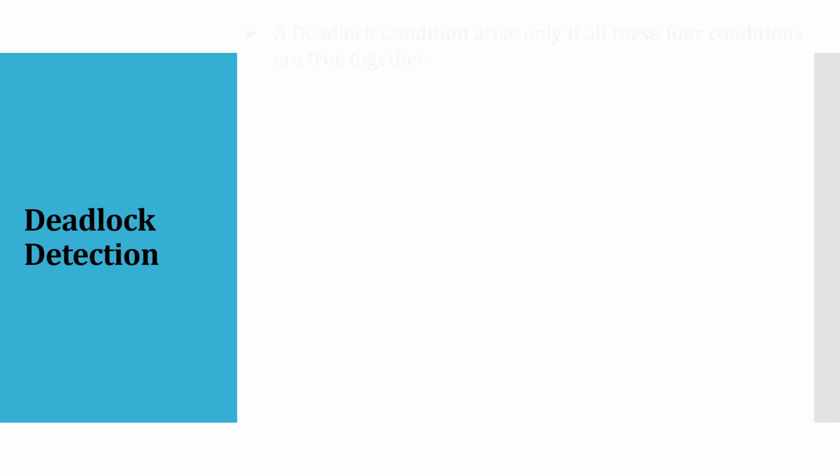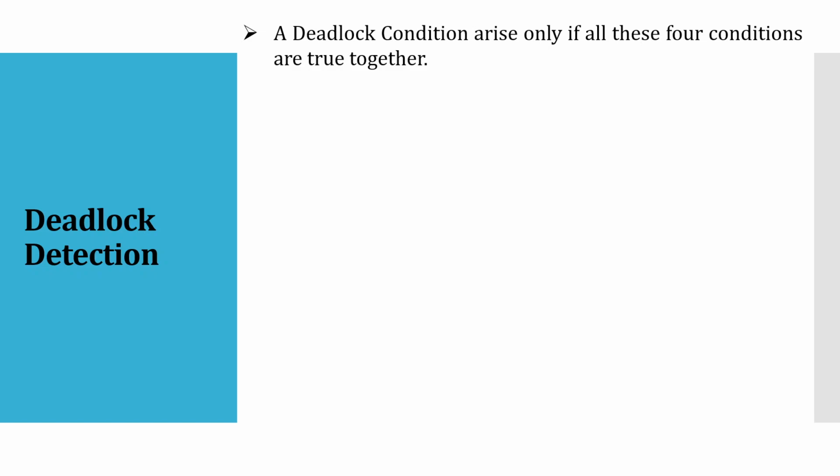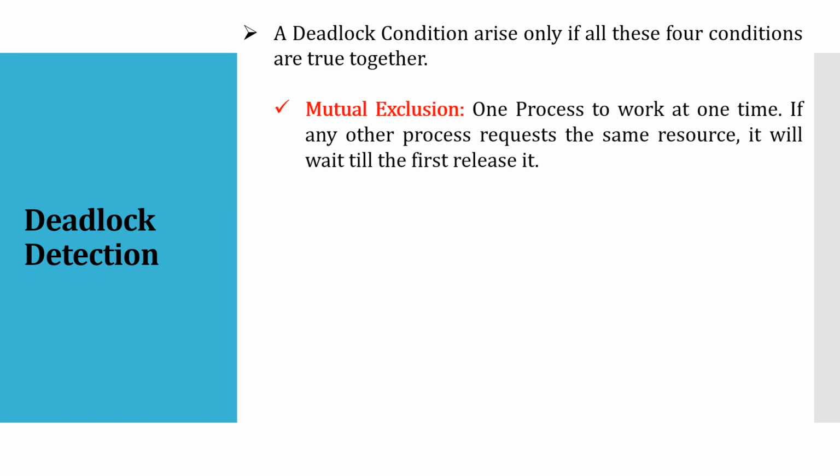So how to detect a deadlock? If you want to say that we have a deadlock condition, then there are 4 conditions that you must fulfill at any cost. The first one is mutual exclusion. So what does mutual exclusion mean? Mutual exclusion means one process will keep waiting for some other transaction to release its resource.